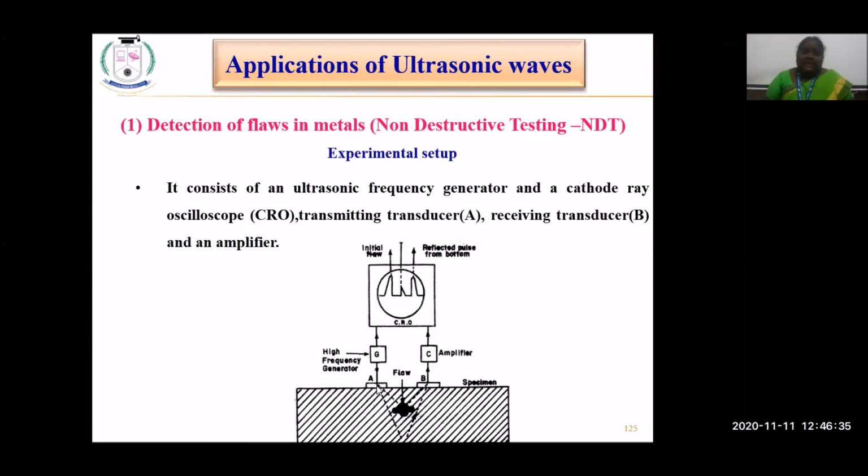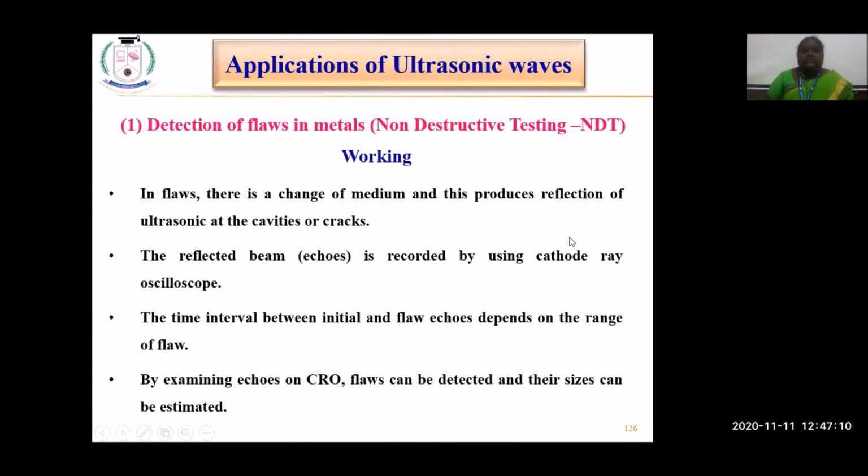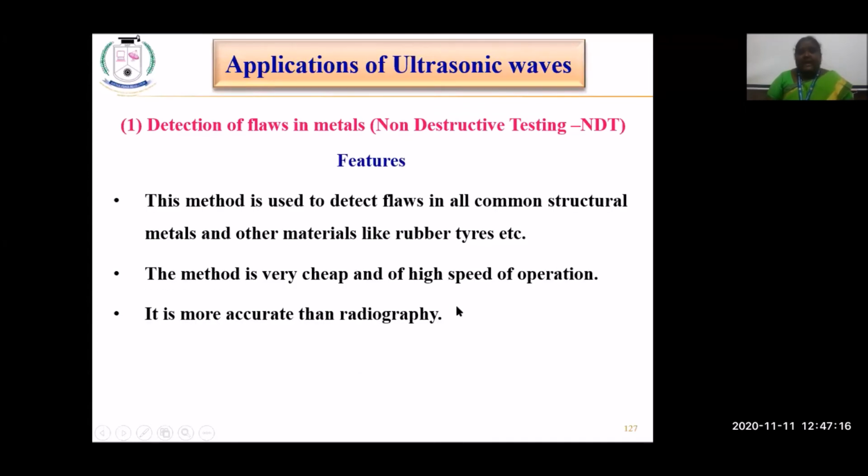Whenever they transmit the ultrasonic sound waves, say this is the flaw that occurred here. There is some gap in the material here. They will send waves several times from different positions and at different frequencies. Based on the receiving frequency, they calculate the time, do some calculation, and finally identify the structure of the flaw, or the structure of the gap occurring in the metal. This is how they detect flaws in metals, based on the echo waves that are reflected.